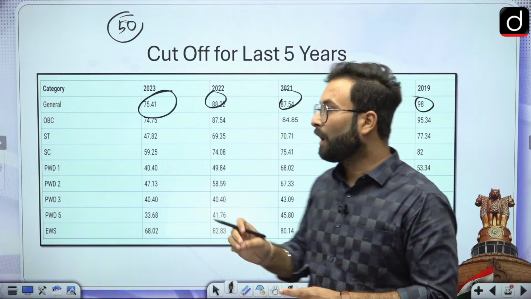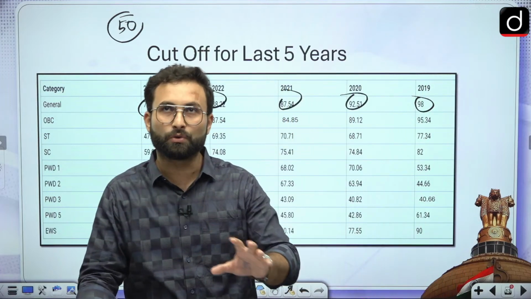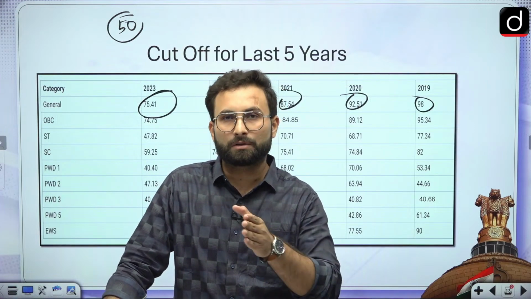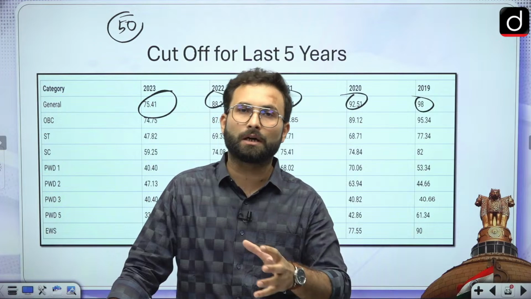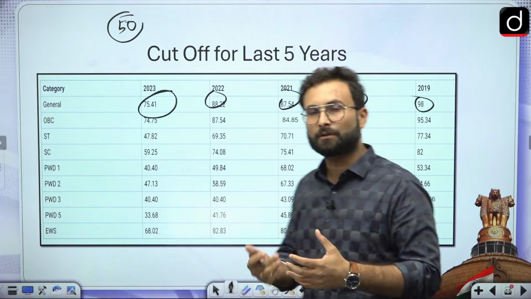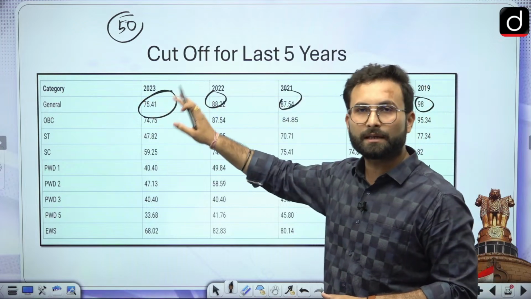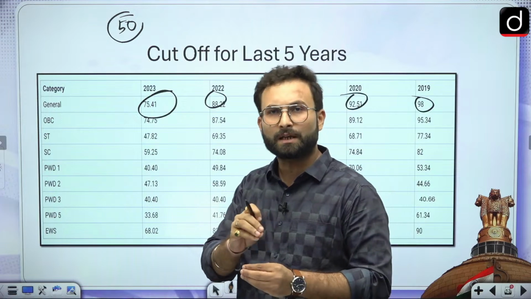Now I will not go into details about what kind of cutoff we are expecting this time, because that is of no use right now. Right now the focus should be on how to do the CSAT part. Since the paper was easy, there are high chances that the deciding factor can be CSAT. So focus on CSAT, don't just get anxious yet. The cutoff is dropping day by day, but this time the question paper was quite easy, so we can expect it to be a little higher.